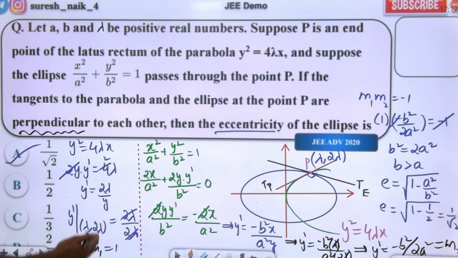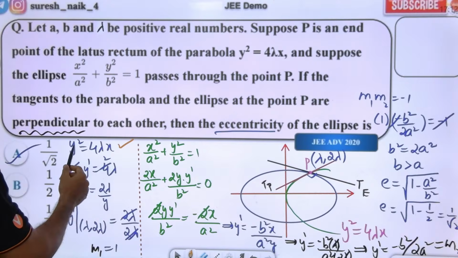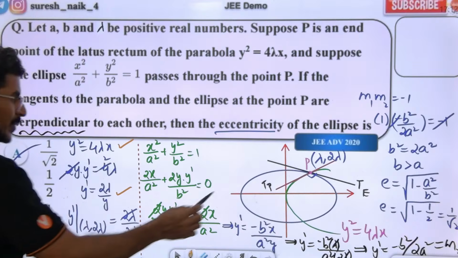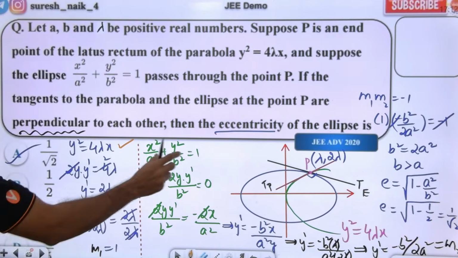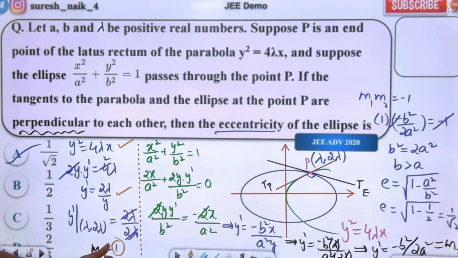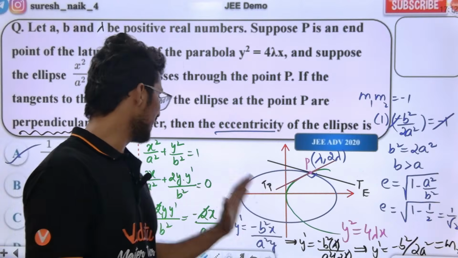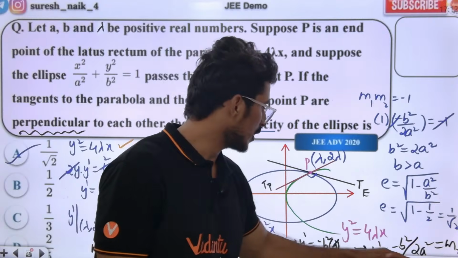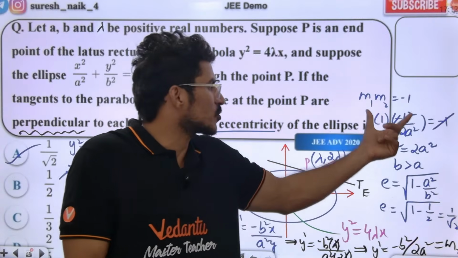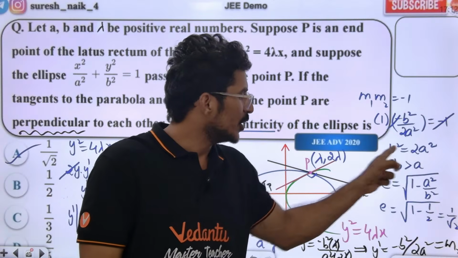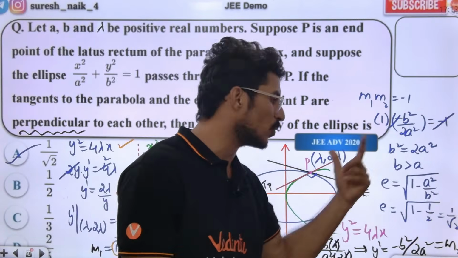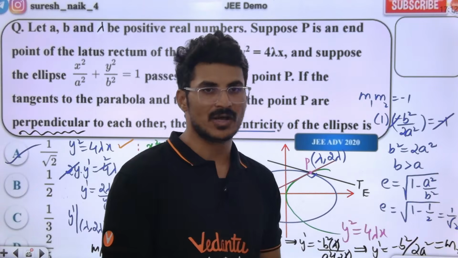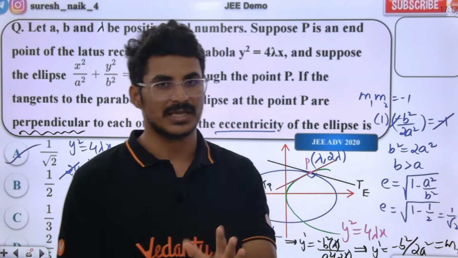The parabola is a curve; we differentiate it, and in the differentiation we put x1, y1, which is lambda, 2 lambda. Putting y as 2 lambda gives the slope of the tangent of the parabola. Similarly, differentiating the ellipse gives y dash equal to minus b square by 2a square. Both tangents are perpendicular, so the product of slopes is minus 1. Using this condition, this is a vertical ellipse, whose eccentricity is square root of 1 minus a square by b square. Substituting, we get 1 by root 2, option A is matching.